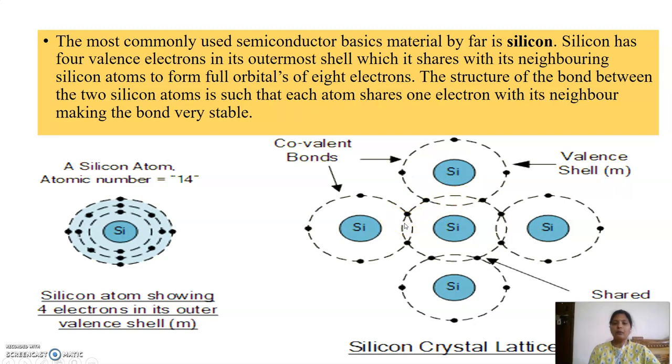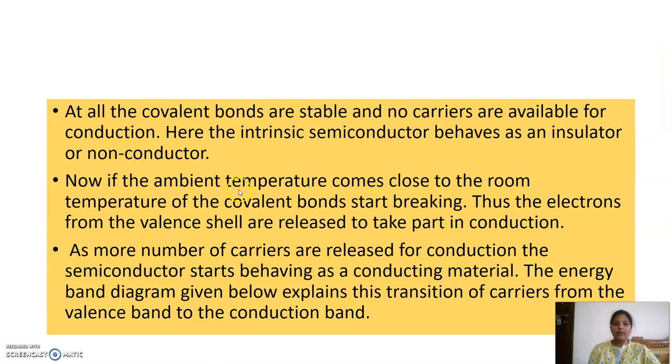So a covalent bond is formed between them. All the electrons are involved in the formation of covalent bonds and form a stable structure. They don't have free electrons for conduction at 0 Kelvin. All the covalent bonds are stable and we don't have any carriers for conduction, so it behaves like an insulator or non-conductor at 0 Kelvin.